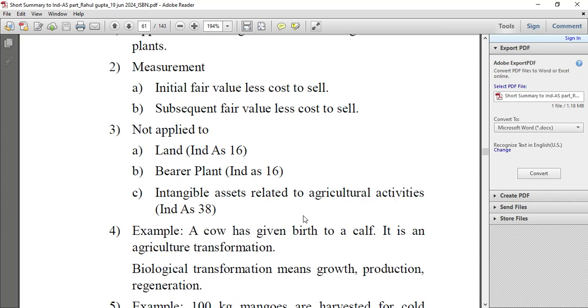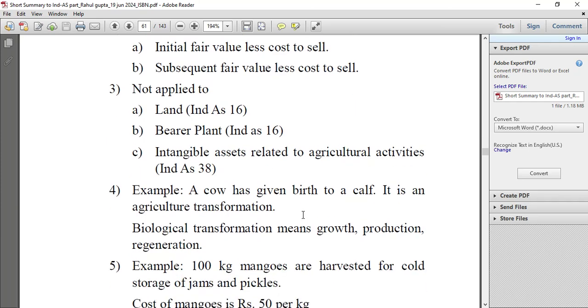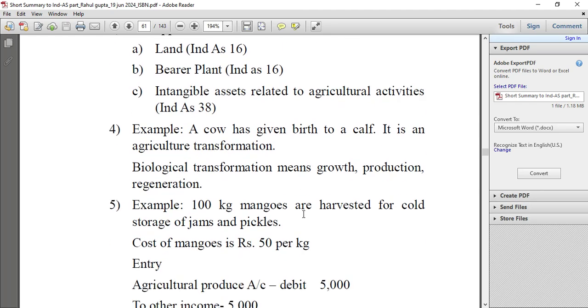A cow has given birth to a calf. It is a biological transformation. Biological transformation means growth, production, regeneration.